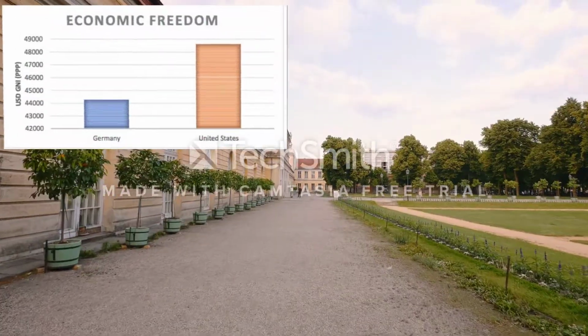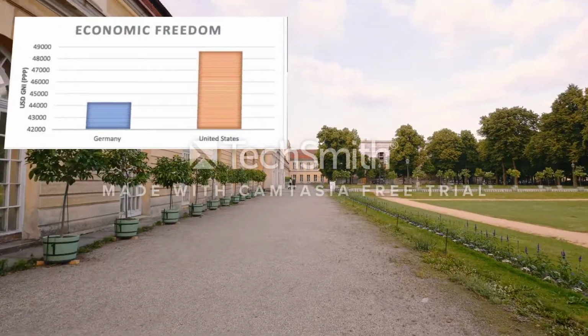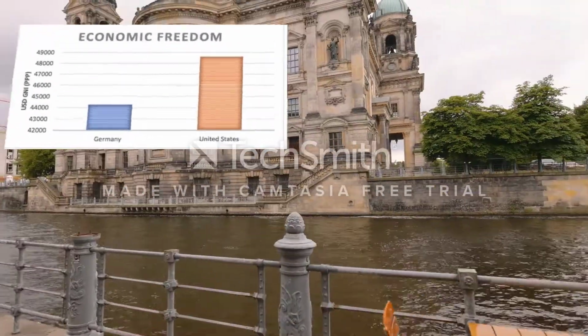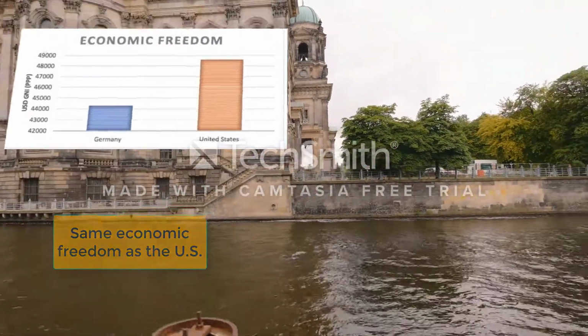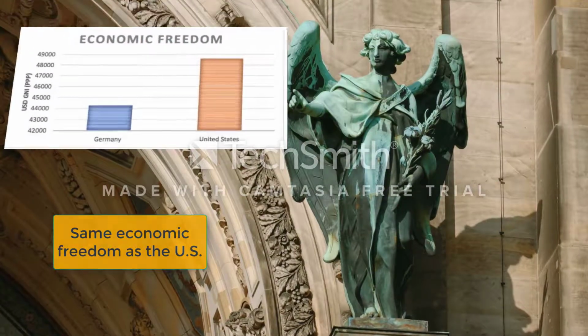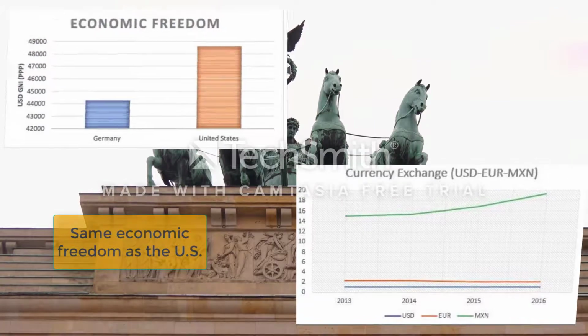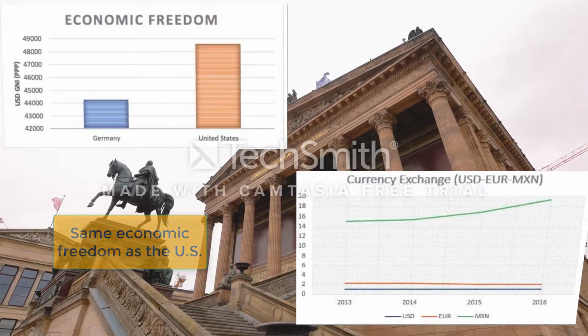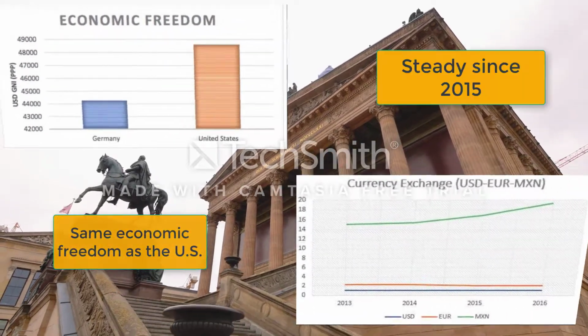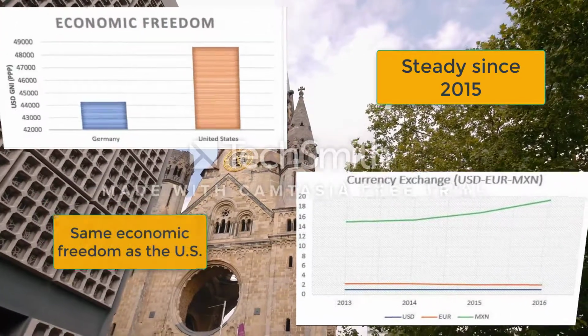Economic freedom is currently at 44,270 USD, with both internet and press being free, similar to the United States. The currency, the euro, has an exchange rate a little over 1 euro, currently at 1.11 for each US dollar.